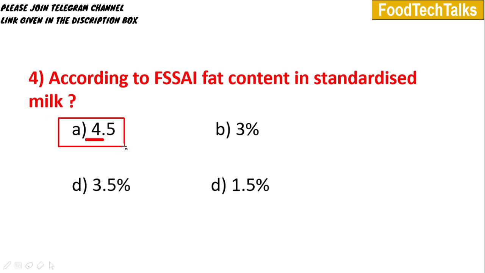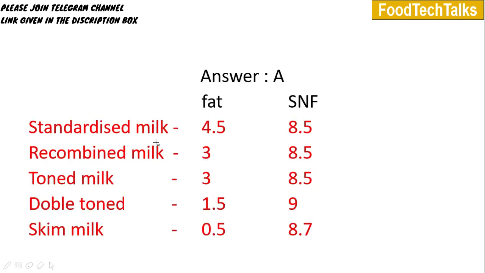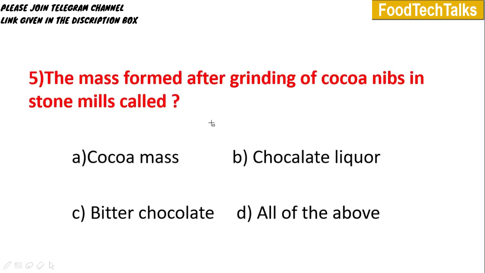Answer is option A, 4.5%. Different kinds of milk and their fat content and solids-not-fat content I have listed out. We will just go through it. Standardized milk fat content is 4.5, SNF is 8.5. Recombined milk is 3% and 8.5, toned milk is 3 and 8.5, double toned is 1.5 and 9, skim milk is 0.5 and 8.7.